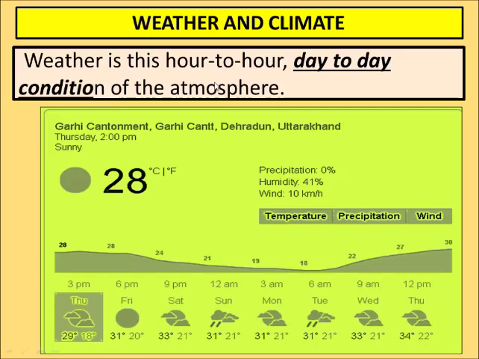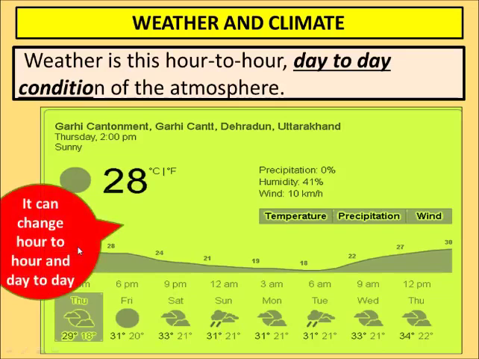So if you can see the variation of the temperature, it is changing 3 to 4 times in a single day. So if the temperature changes this frequently, this is known as weather, and again it changes from day to day. As you can see in this picture, on Friday the temperature is 31 degrees Celsius, on Saturday it is 33, and on Sunday it is 31. So temperature keeps changing. Such temperature is known as weather.